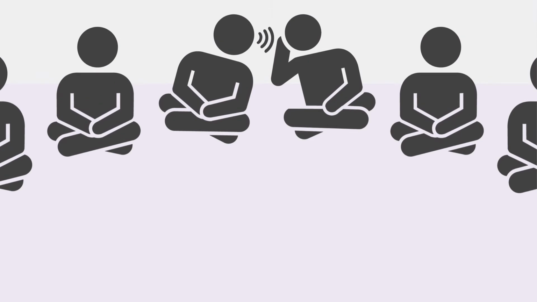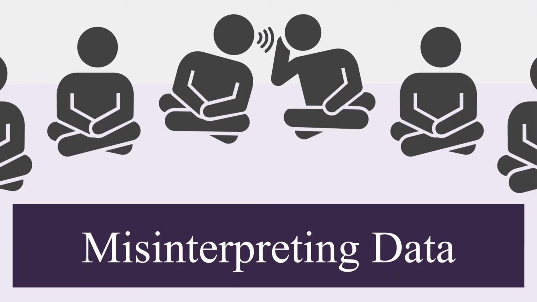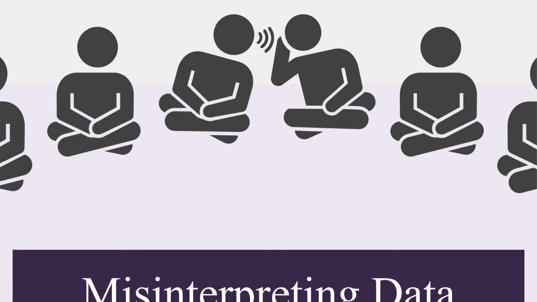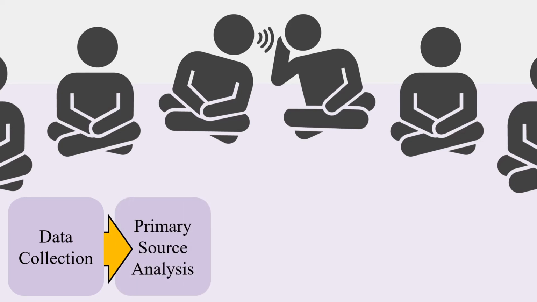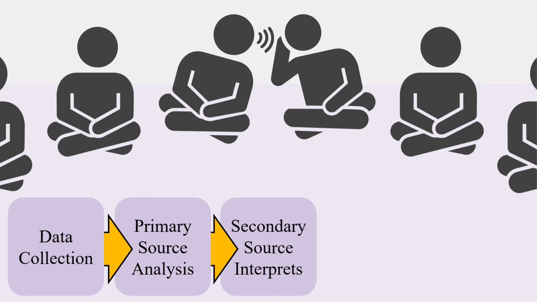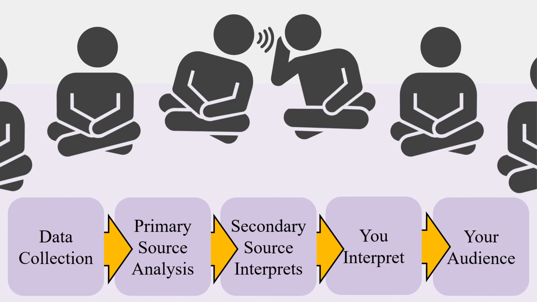Most of us have played the game telephone in our youth, and this provides some insights into how the data or information from a primary source could be misinterpreted. Information always begins with data collection, at which point the author of a primary source would provide an analysis. The author of a secondary source would then interpret that analysis. You would do the same before handing it off to your audience. With so many links in between, it's easy for misinterpretation to occur. Therefore, you want to go directly to the primary source in order to avoid these excessive links between your audience and the primary source.